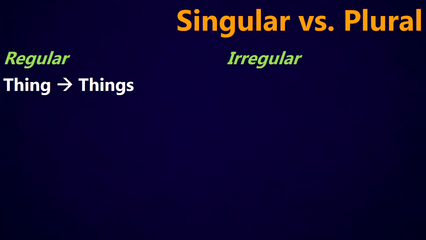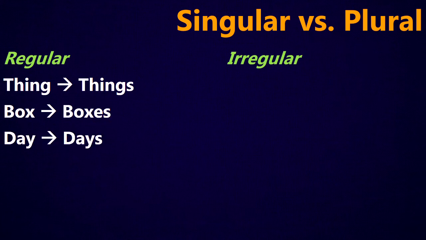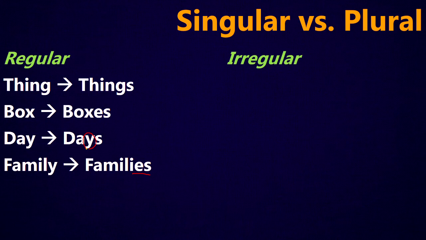So a regular plural would be one where we just add an S to it. So thing becomes things. Box becomes boxes. So here we're adding the ES ending. Day becomes days. Family becomes families, changing it to IES because of the Y. Now if you look at day and days, we didn't change the Y here. But if you look at family, we did change the Y here.